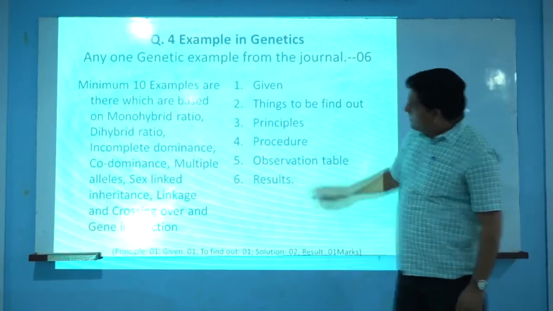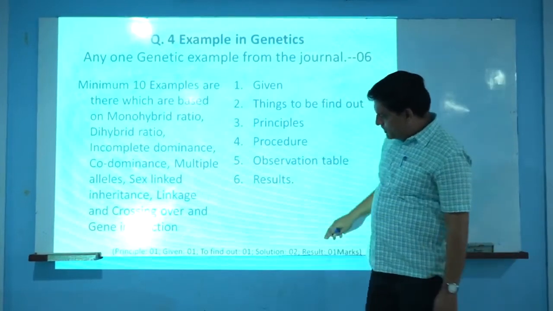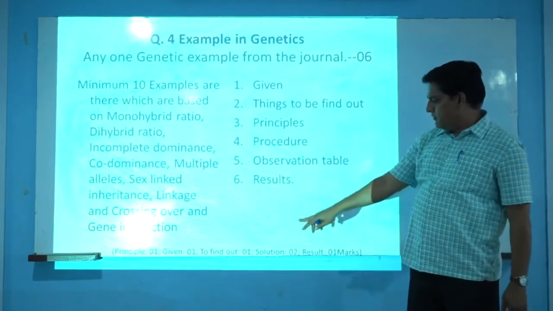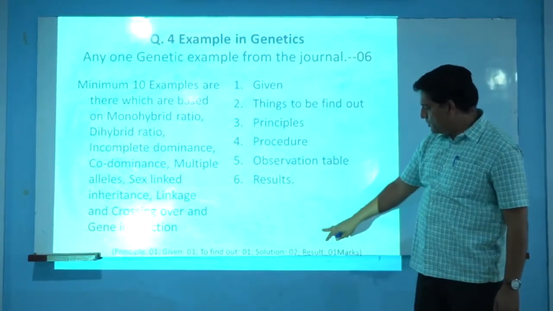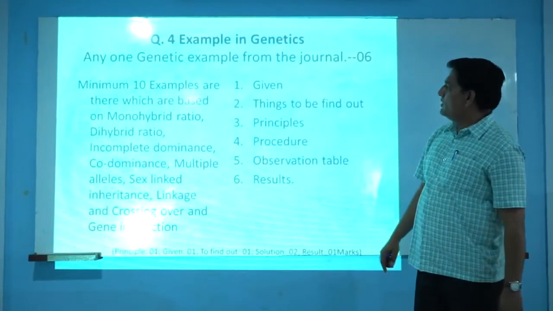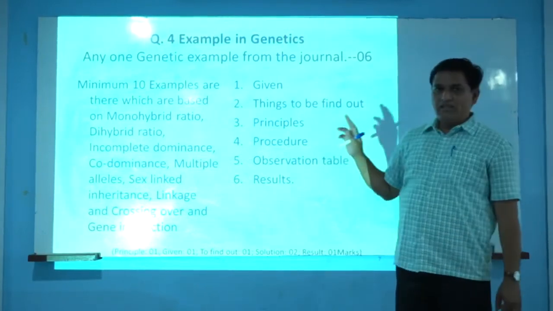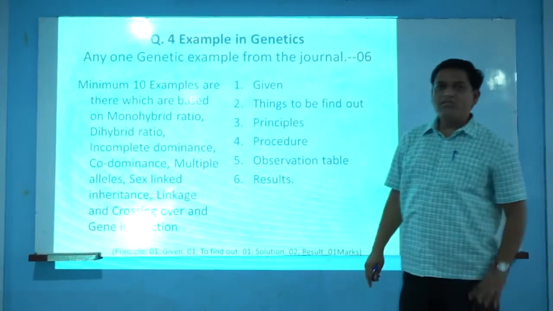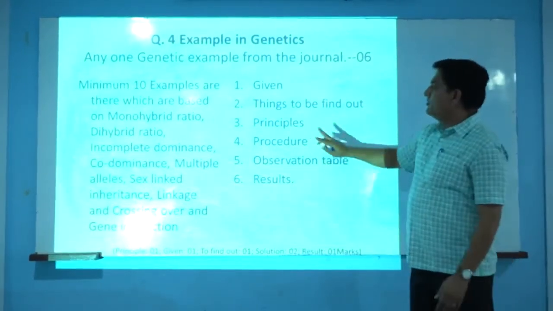For that, the mark distribution is like this. Principle is 1 mark, given is 1 mark, to find out is 1 mark, solution 2 marks, and the result 1 mark. We have to solve this example in these 6 steps, so we can get a maximum of 6 marks at the time of the examination.